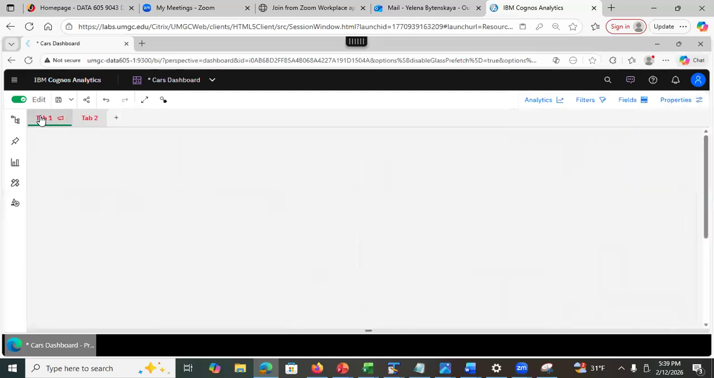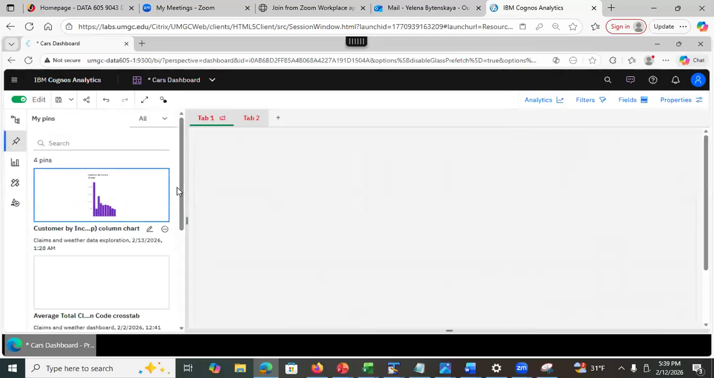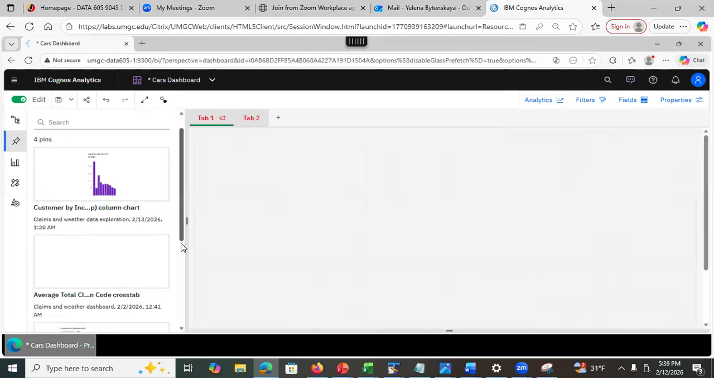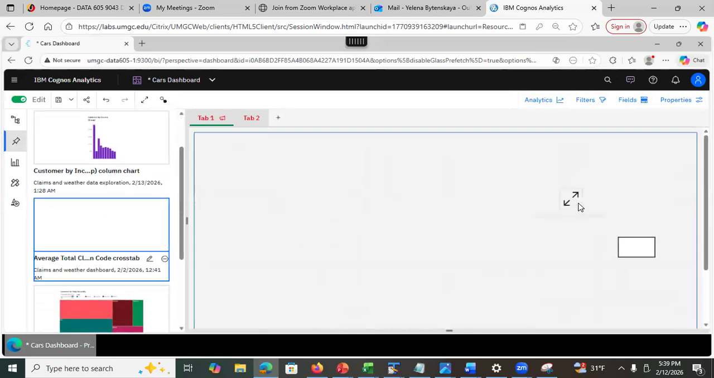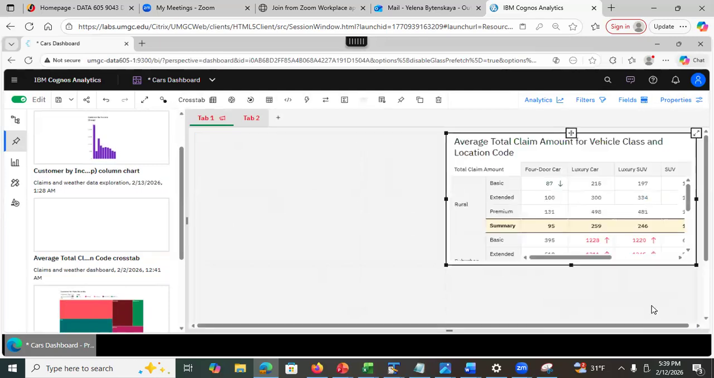So now I will show you how to add visualizations. Close this. I'm on the first tab. There are multiple ways to add visualizations. Of course, we can go to pins and we can add the visualizations from the pins, right? So I want to put it here. There we go.